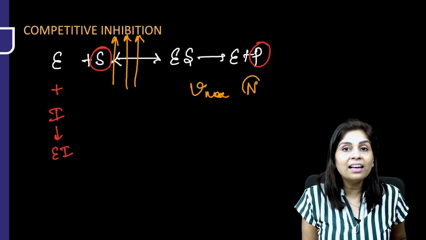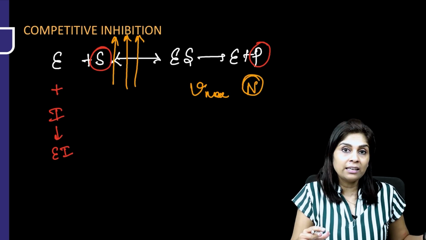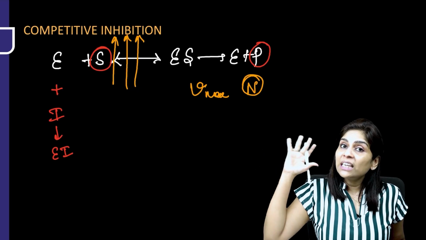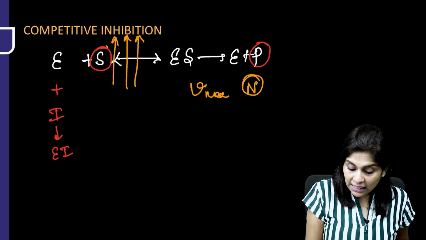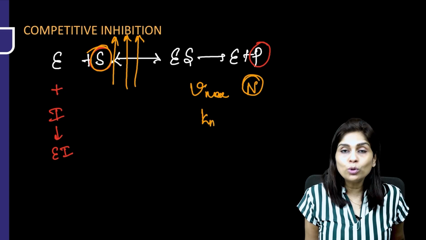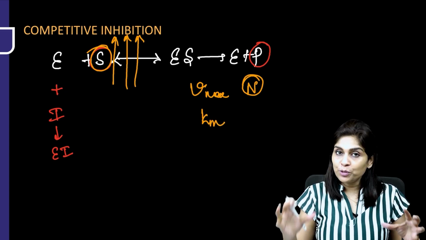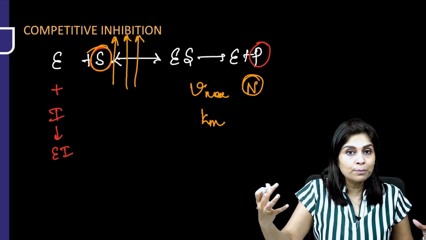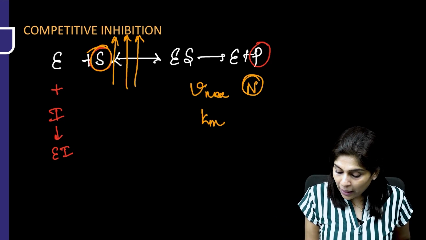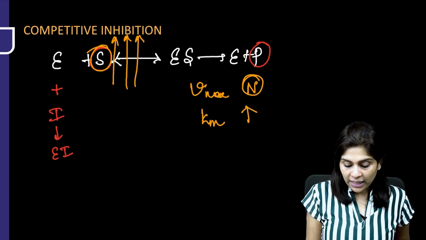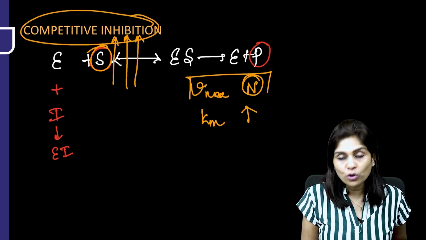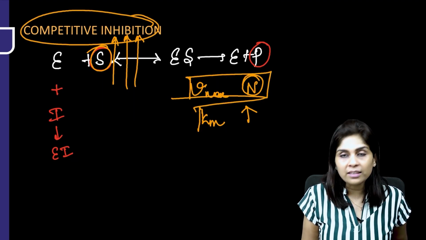And if you manage to overcome the inhibition, what is happening to Vmax? Vmax is unaltered. Somehow you have overcome the inhibition, so Vmax will remain unaltered. But to reach that Vmax, you have to increase the substrate concentration. So tell me what will happen to Km. Km is the substrate concentration at half maximal velocity. Here you have provided more substrate. So Km is increased. So in the presence of a competitive inhibitor, Vmax remains normal but Km is increased.